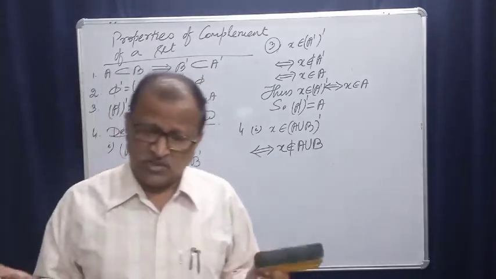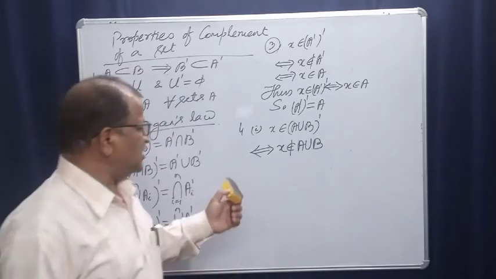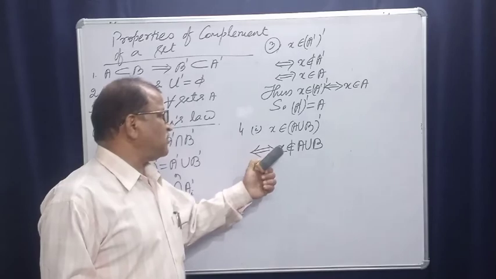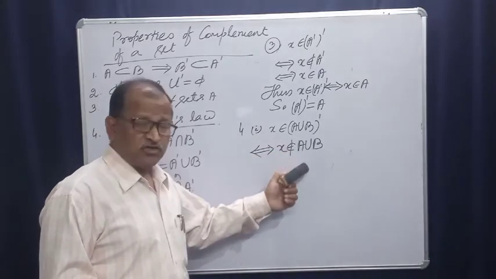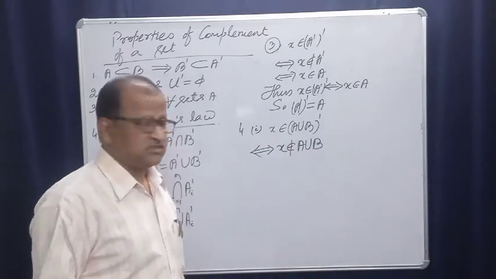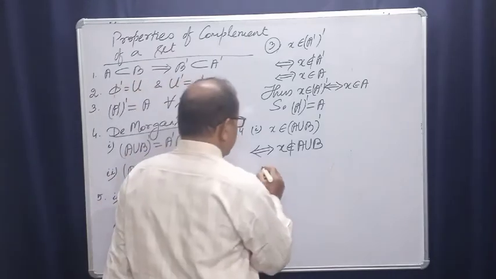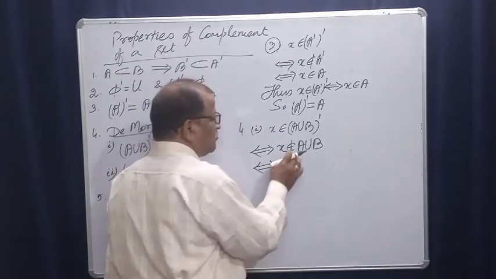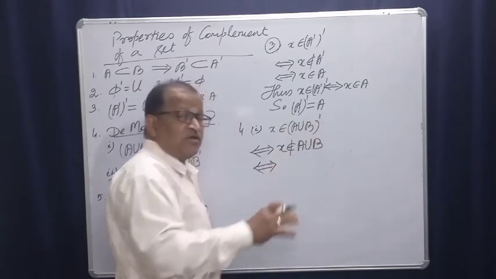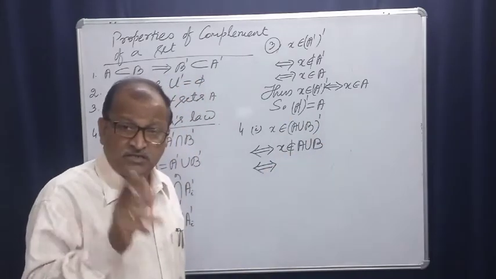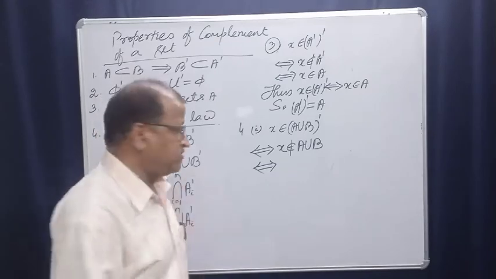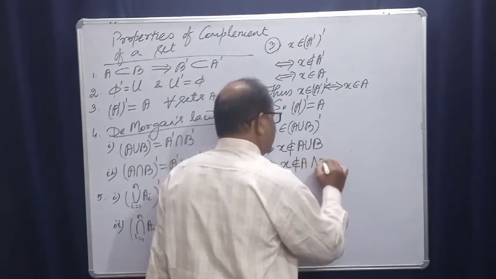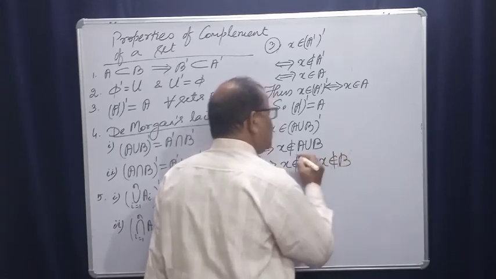X must be in the universal set, so there is no necessity of writing that X belongs to U, the universal set. And this implies, as I told you in the last lecture, X does not belong to A union B. So X does not belong to A and X does not belong to B.